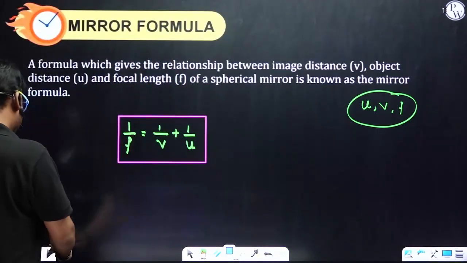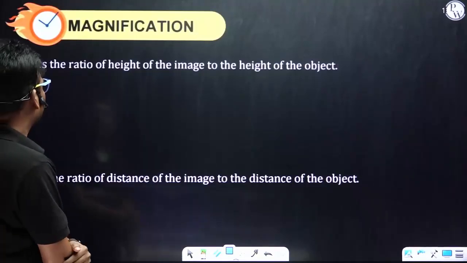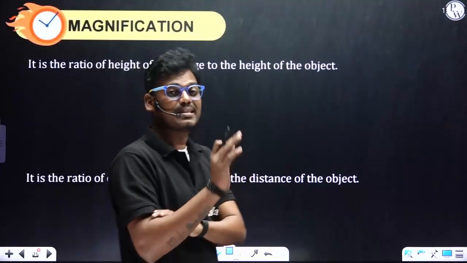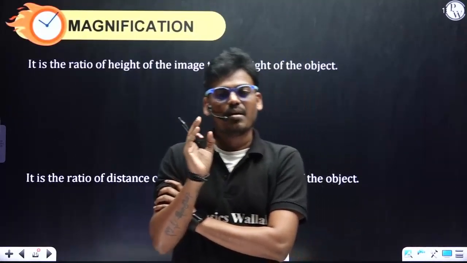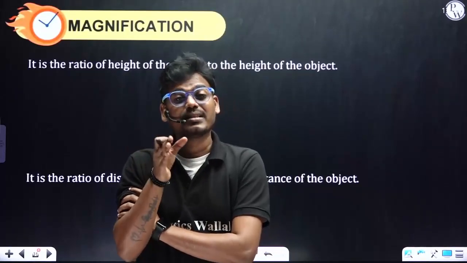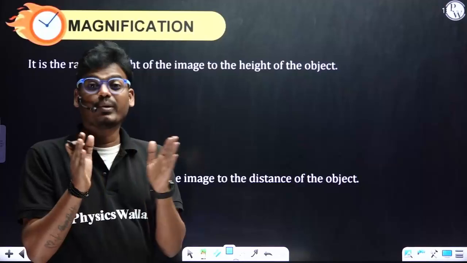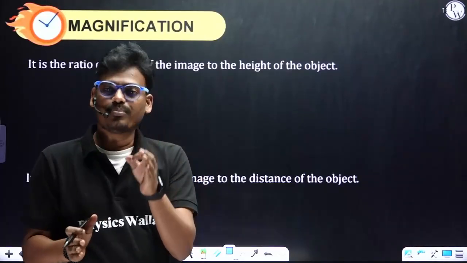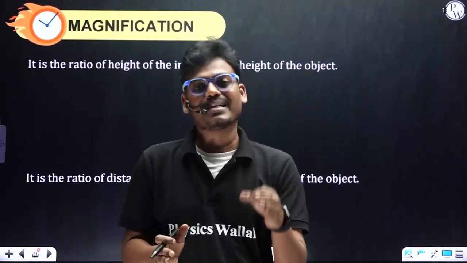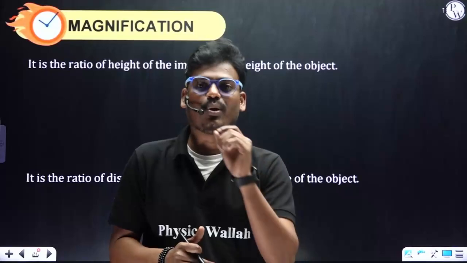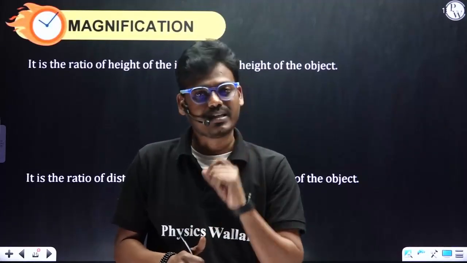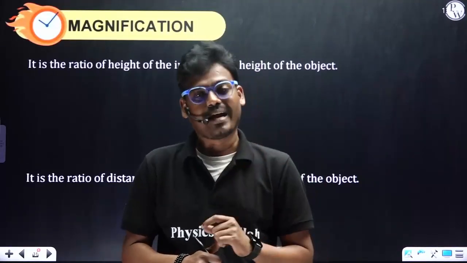Next, magnification. Magnification is nothing but a size comparison, either height wise or distance wise. With respect to distance, the ratio of image distance to object distance is also called magnification.